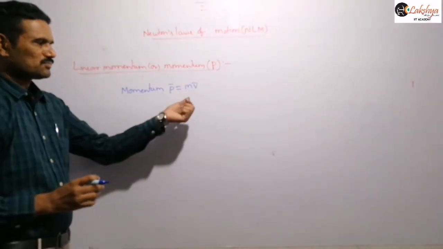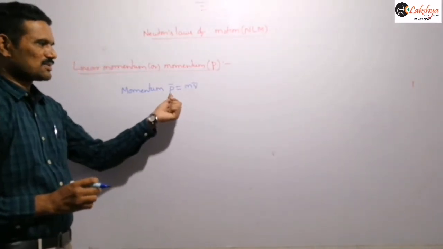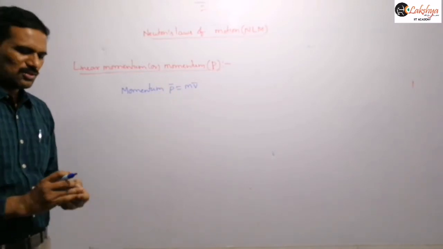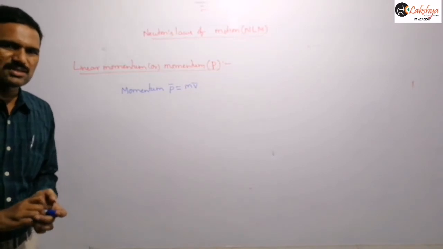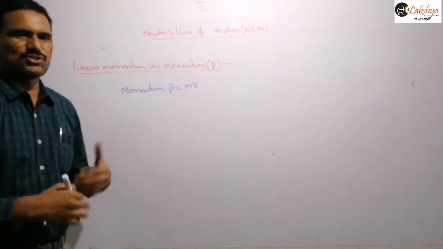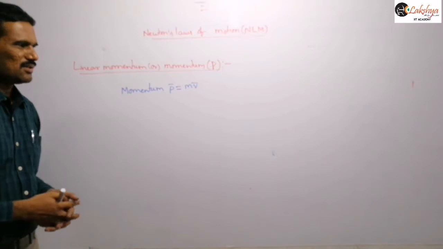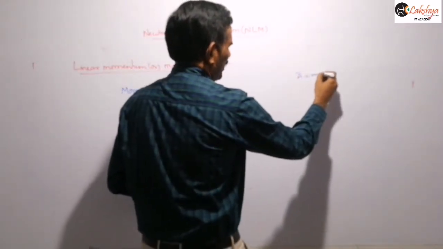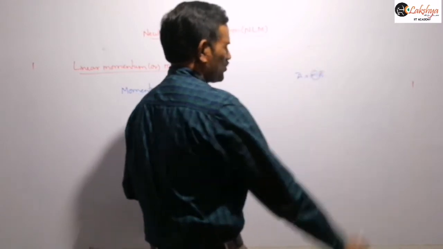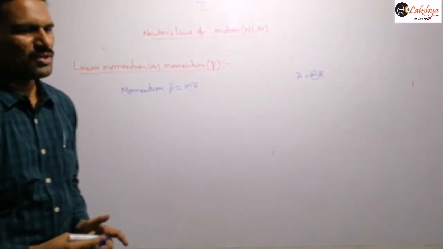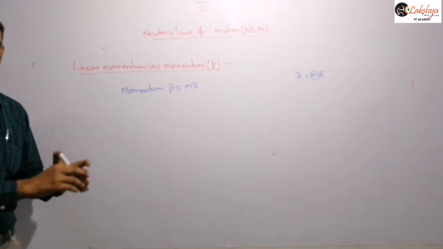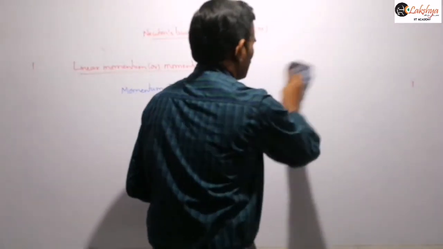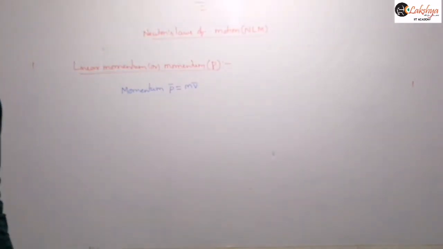We are multiplying a vector with a scalar. When you multiply a vector with a scalar or a positive constant, the direction of the vector doesn't change, only the magnitude changes. We discussed already, suppose a bar is equal to m into b bar, where m is some positive constant, then the direction of a bar and b bar is the same. That means those two vectors are parallel. So here also, momentum is in the direction of velocity.